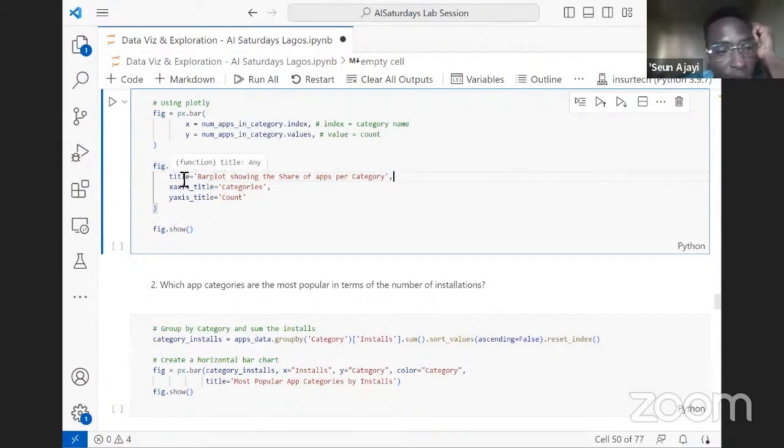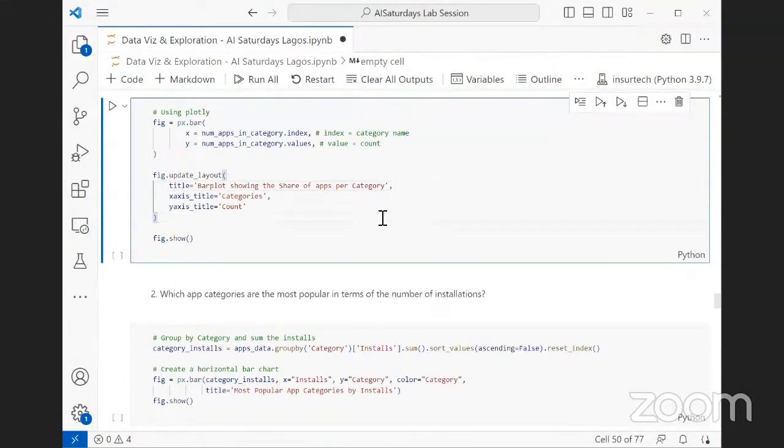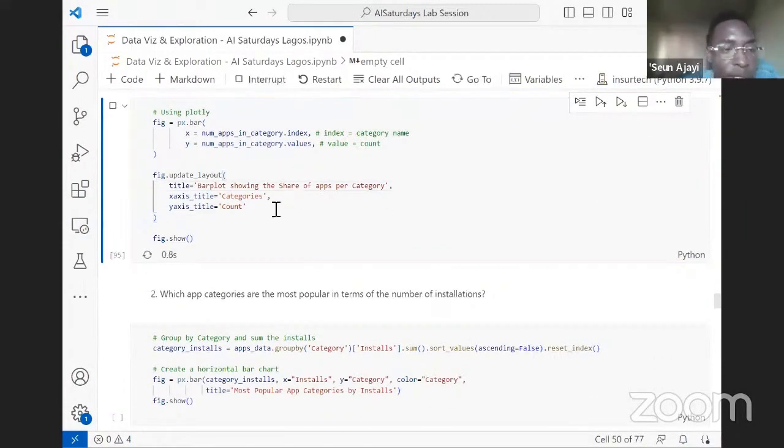Here we'll be passing the title, the x-axis title, and the y-axis title. I want us to take cognizance of the differences here, because the syntax is different, but it gives us the same result. Right, so let's see what Plotly has in stock for us.